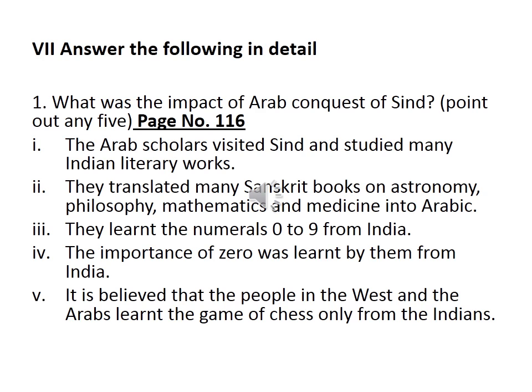The Arab scholars visited Sindh and studied many Indian literary works. They translated many Sanskrit books on astronomy, philosophy, mathematics and medicine into Arabic. They learned the numerals 0 to 9 from India. The importance of 0 was learned by them from India. It is believed that the people in the West and the Arabs learned the game of chess only from the Indians. Yeah, so these are the 5 points. Marked? Yeah.